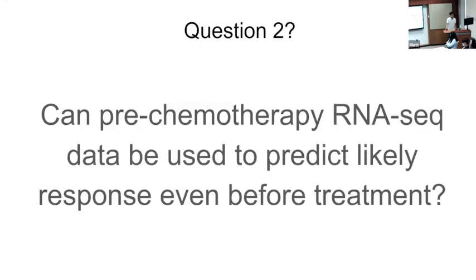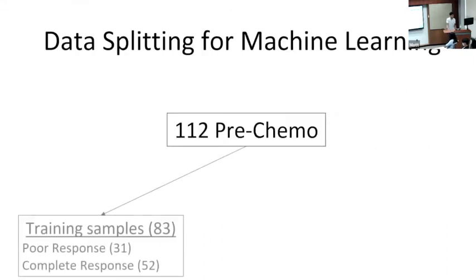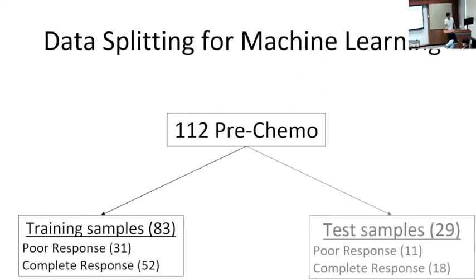Our second question was, can we use the RNA-seq data pre-chemotherapy to predict likely response even before treatment? To do this, we used machine learning. We used two different algorithms, a decision tree and a random forest. So to split the data, we had the same Tempest lens cohort. We split it into training samples and test samples.